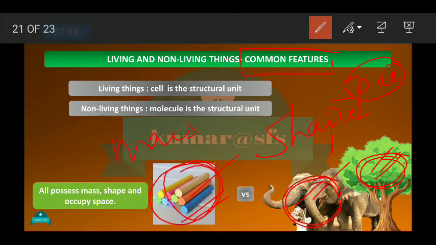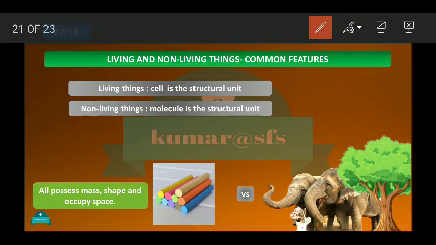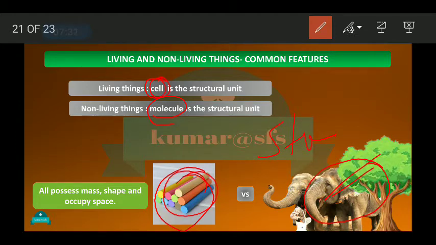But the structural unit in non-living things like chalk is a molecule, and the structural unit in living things is a cell. In living things the structural unit is the cell, and in non-living things it is the molecule.